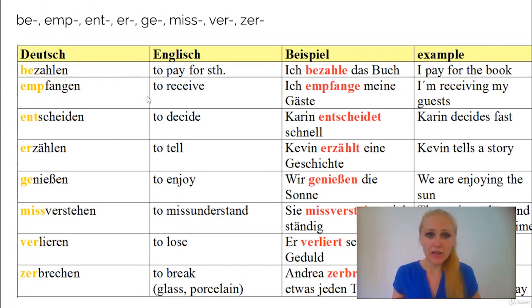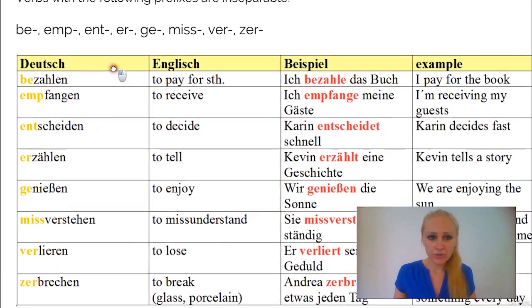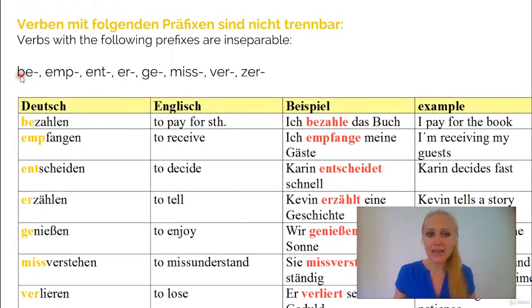So depending on which prefix you add to a verb, the meaning can completely change, in most of the times completely. But for you to notice, it's not possible to add any prefix to any verb. There are certain combinations. So you can say bezahlen, but you cannot say empzahlen or erzahlen, for example.